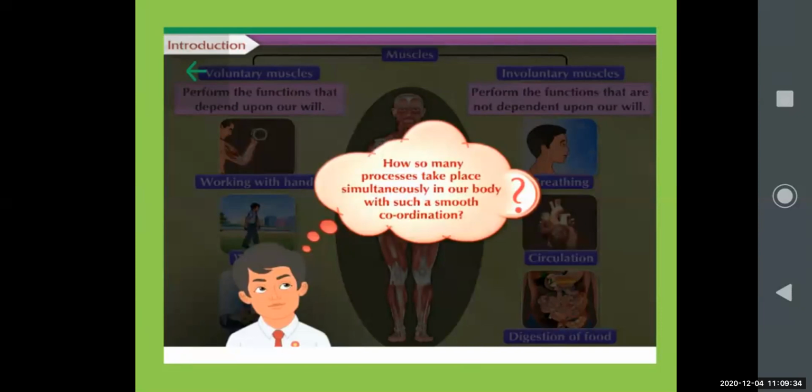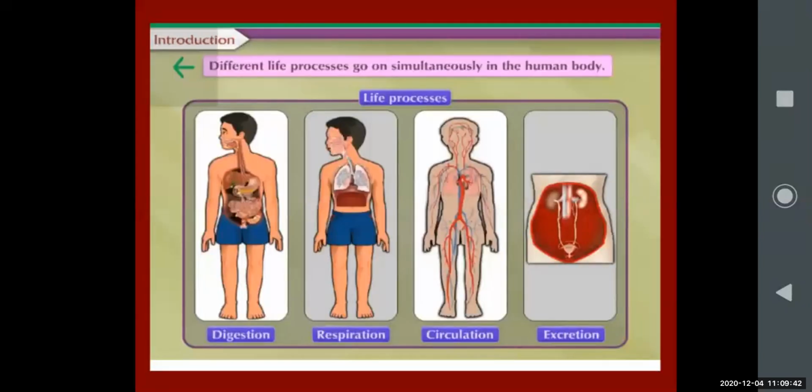So it is very important that different functions and body systems work smoothly in coordination. You can see different life processes go on simultaneously in the human body, as I said, digestion, respiration, circulation, excretion. Different life processes are going on inside our body harmoniously and simultaneously, smoothly in coordination.